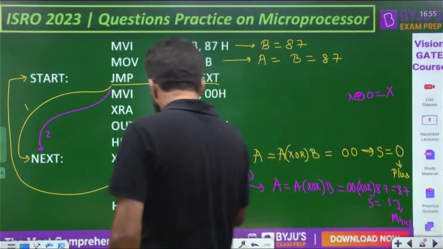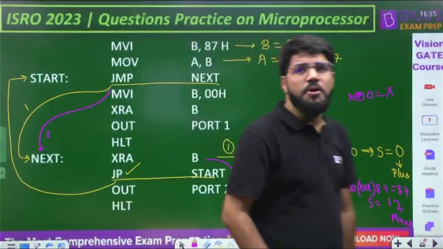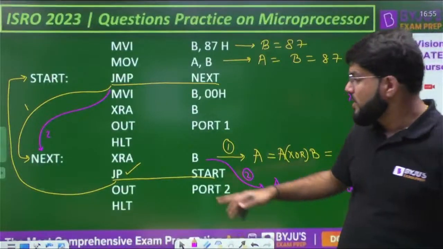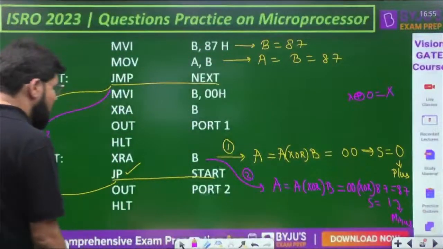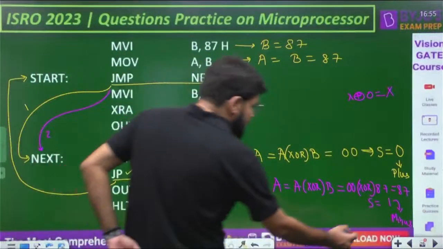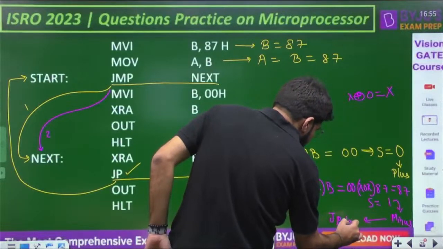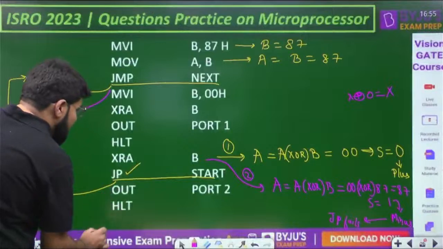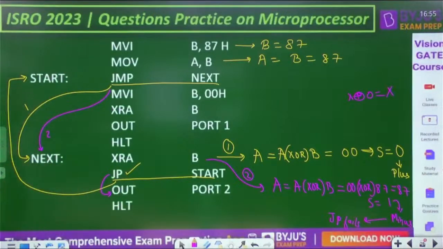Now what is the next instruction? Jump on plus. Tell me, is it going to jump? It will only jump on plus, not on minus. And now I have a minus number. Because it is a minus number, JP will fail this time. And if JP fails, what is going to happen next? It will come to this instruction, OUT.